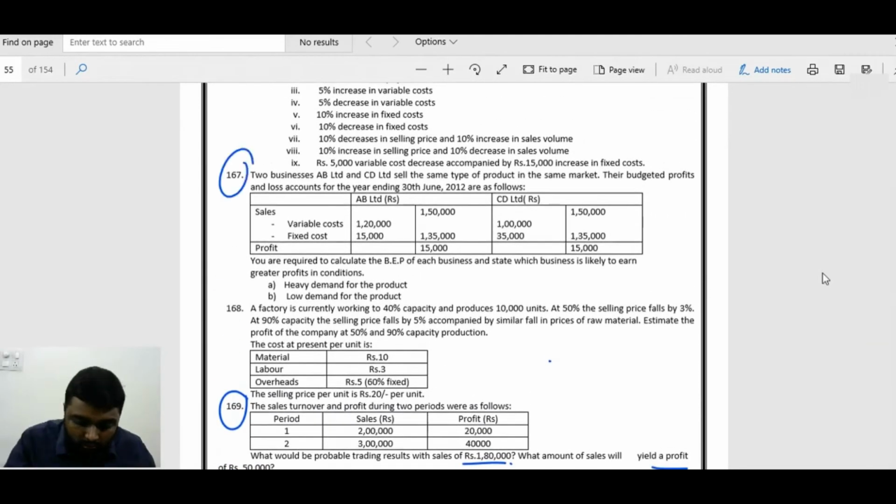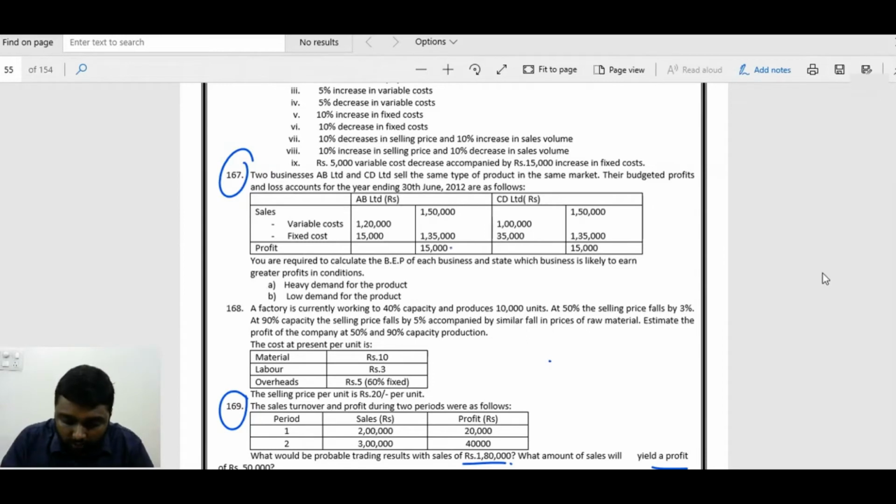Now we can go for 167. Are you ready? See, two businesses. They are telling AB Limited and CD Limited sell the same type of product in the same market. Budgeted profit is given. So sales, variable cost, up to profit.